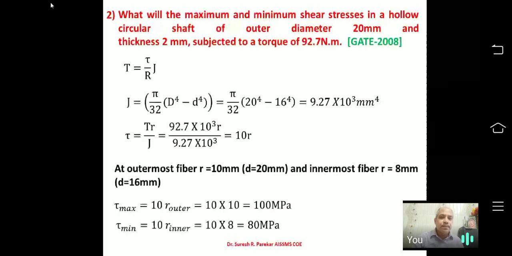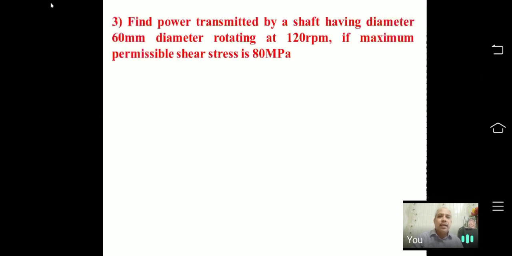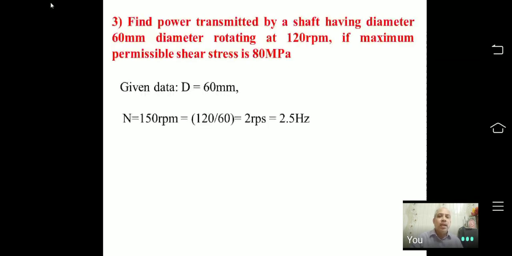Now we will go to the third problem, and in that problem we have to find the power transmitted by a shaft. Now we know the formula for P, we have 2 pi and T, but keep in mind T is always T average over here. And the value of T should always be in Newton meters, not Newton millimeters. Now we have given 150 rpm, that is equal to 120 by 60, 2 revolutions per second, and tau is given as 80 MPa.